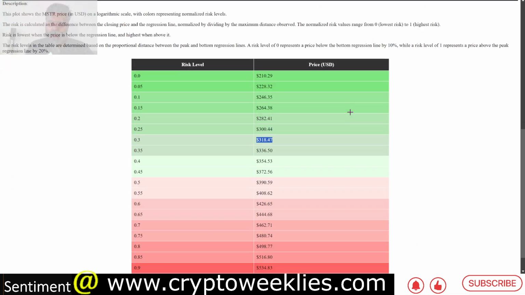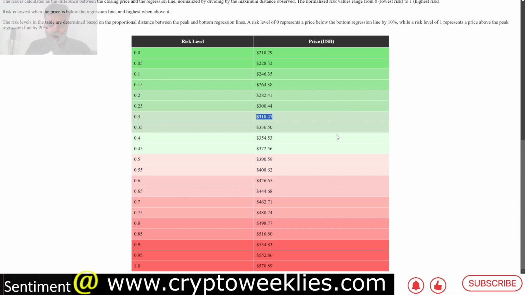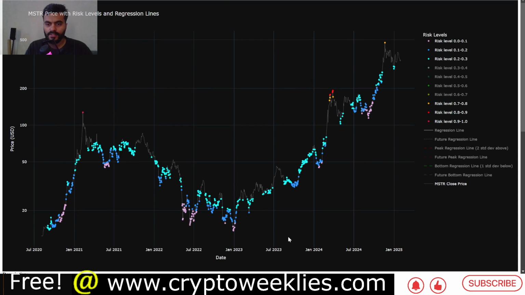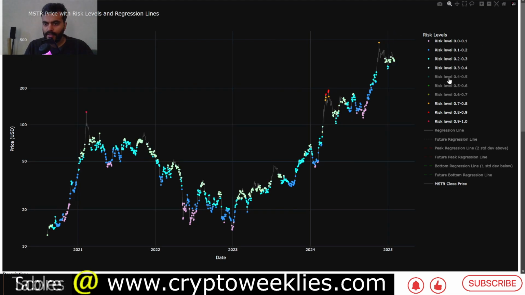So if you add roughly 80 to $90 on top of that $500, you get somewhere close to $580 or $70. So that is one way to interpret these models, and again leverage them in your own analysis. And another way to interpret is looking at all of the risk bands, and going